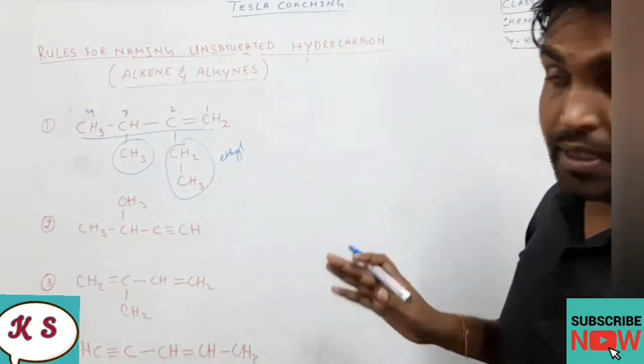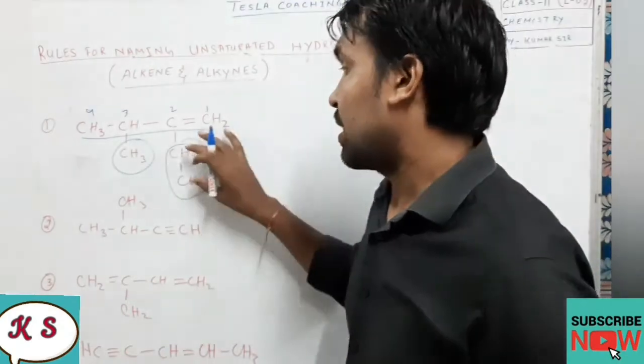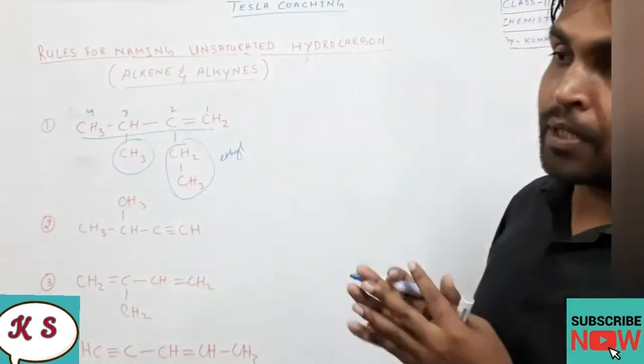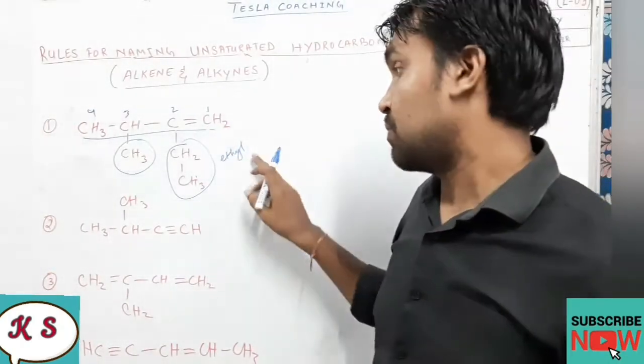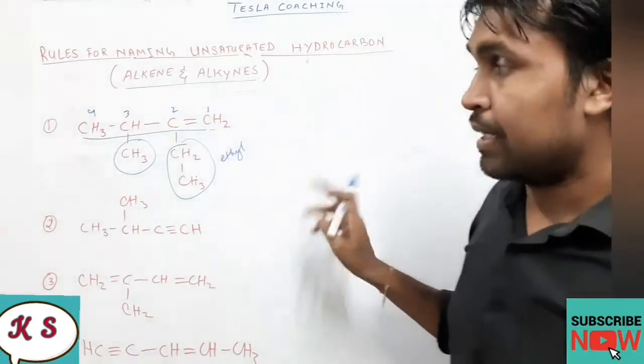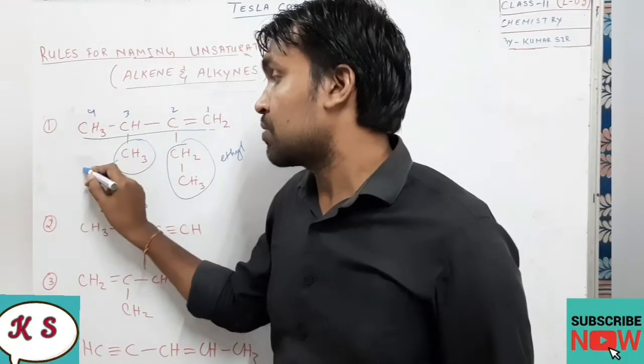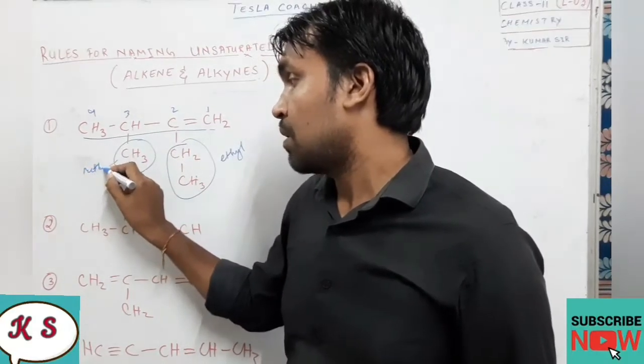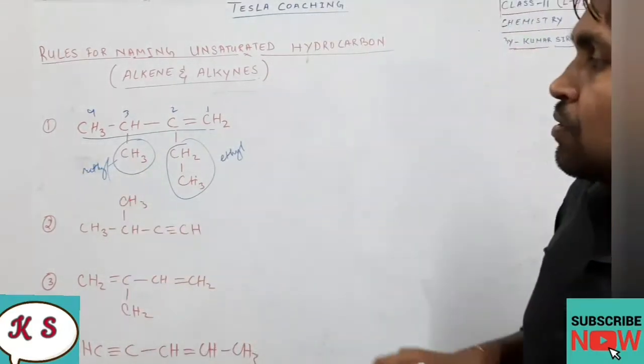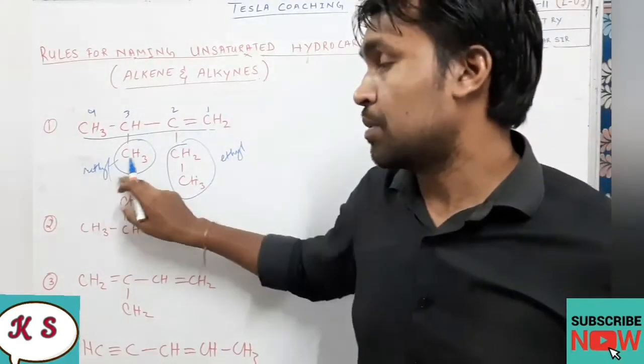As I have already discussed in the second lecture, if there are 2 carbons in the branch, we will use the prefix ethyl. And here, how many carbons in the branch? Only 1. So the name will be methyl. So this one will be ethyl and this one will be methyl.